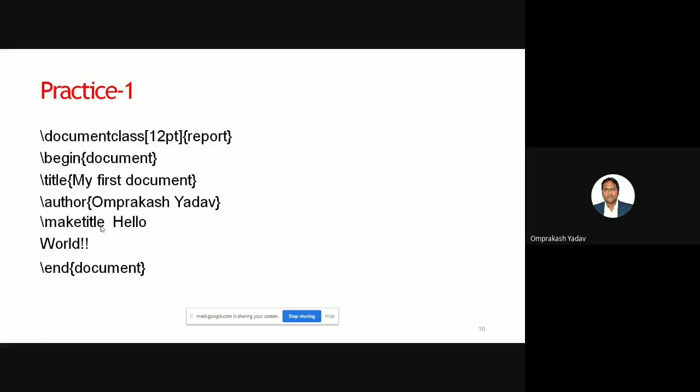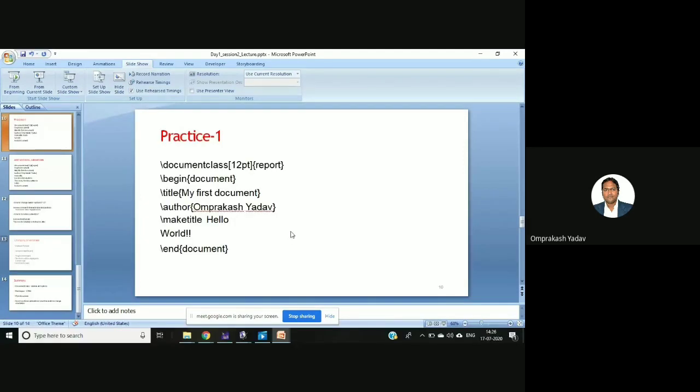If you see, the first practice session is what I'll be showing you: how to create a report or an article, and then we will change things a little here and there and see what the changes are. So let's go directly to the software. I'm starting my TeXstudio. You can practice on any software or even an online editor, but I've already started my TeXstudio, so I'll go over there.